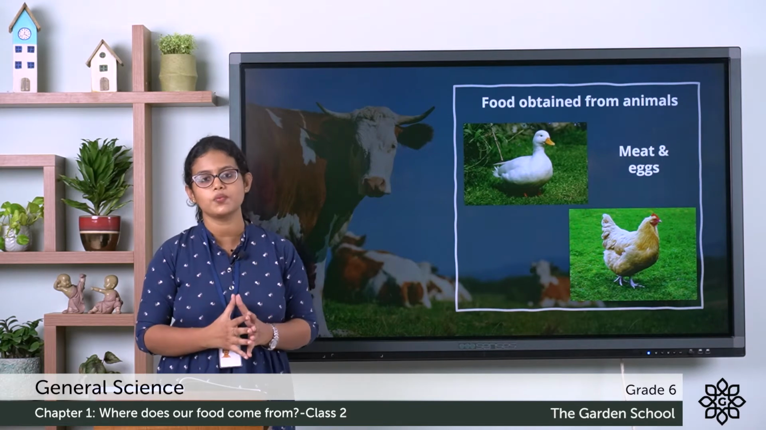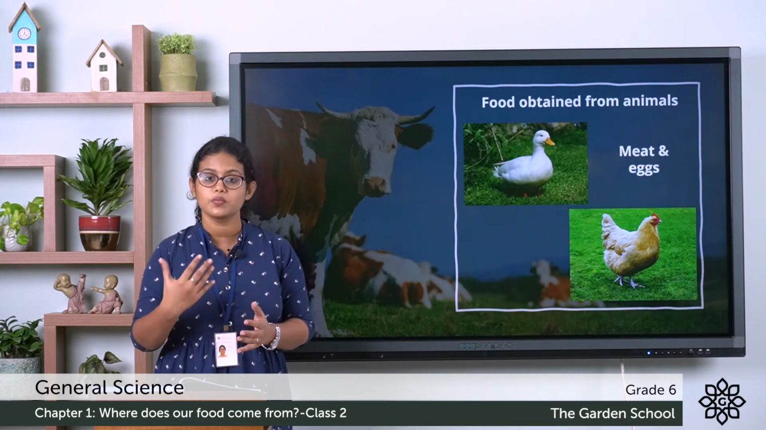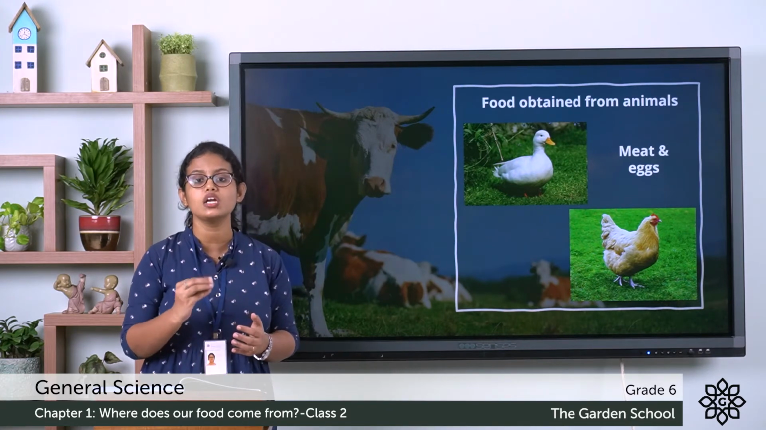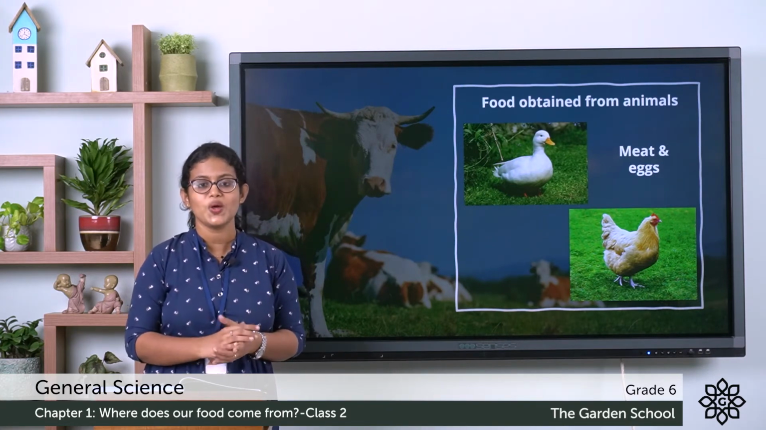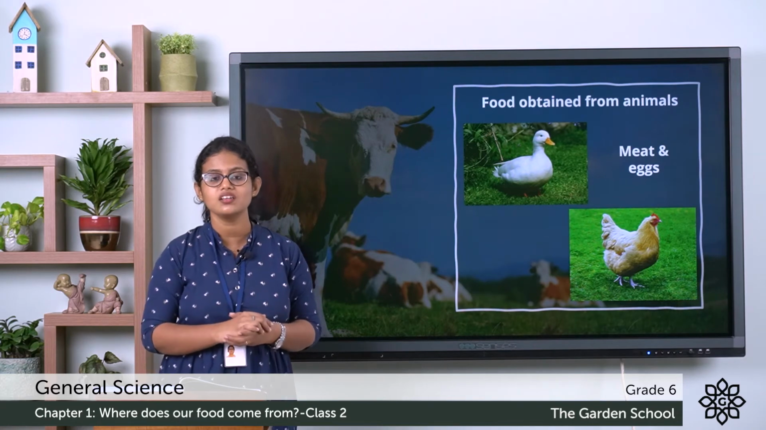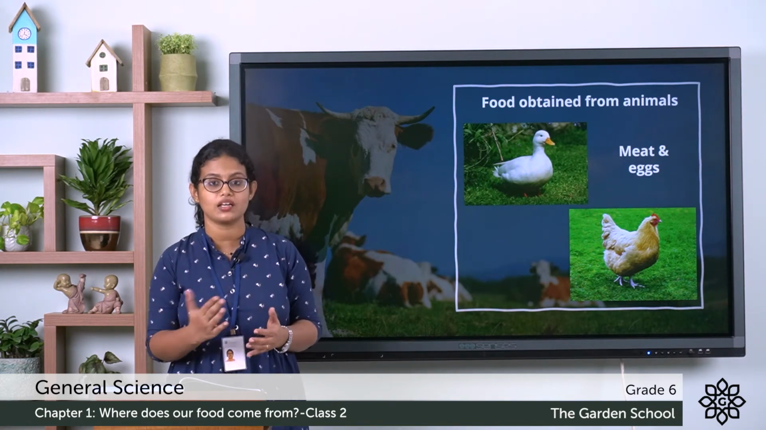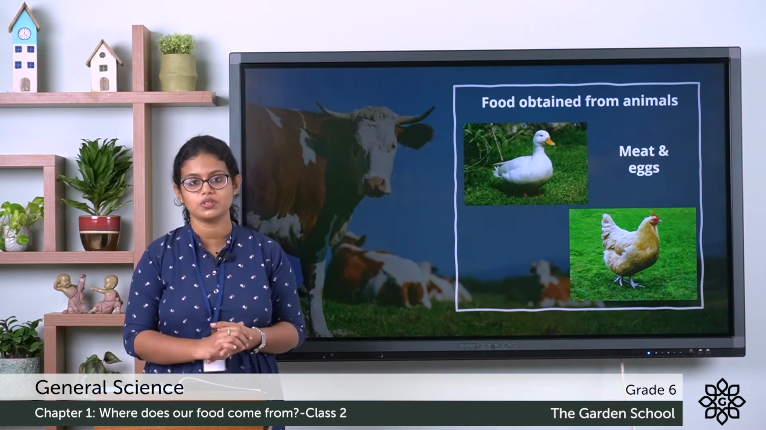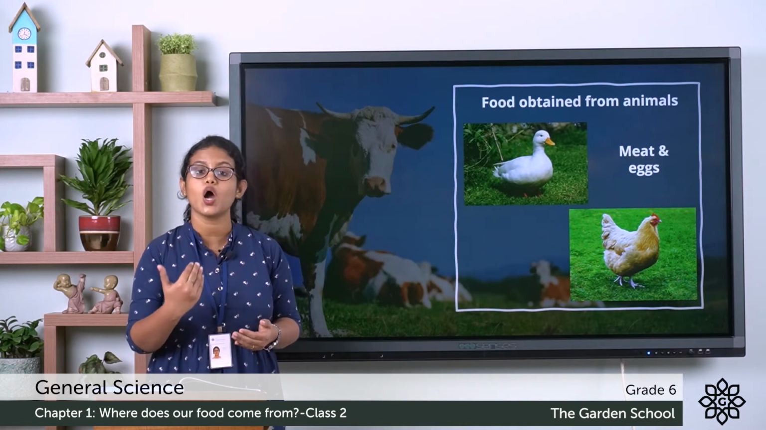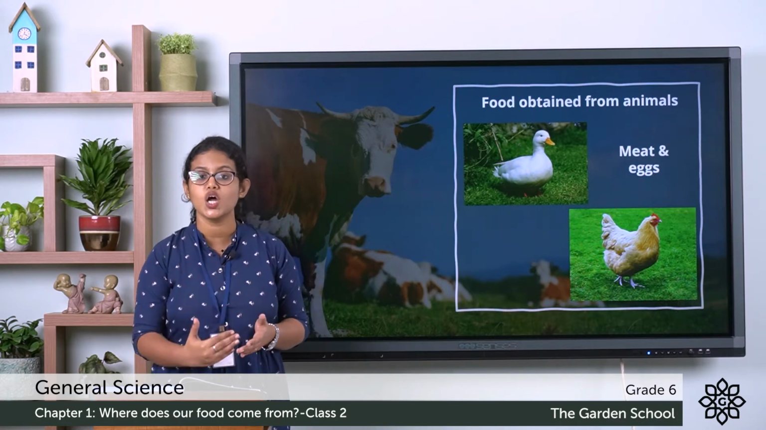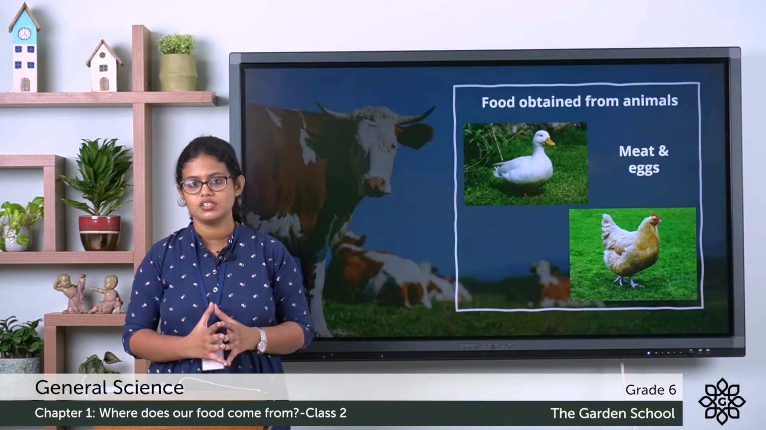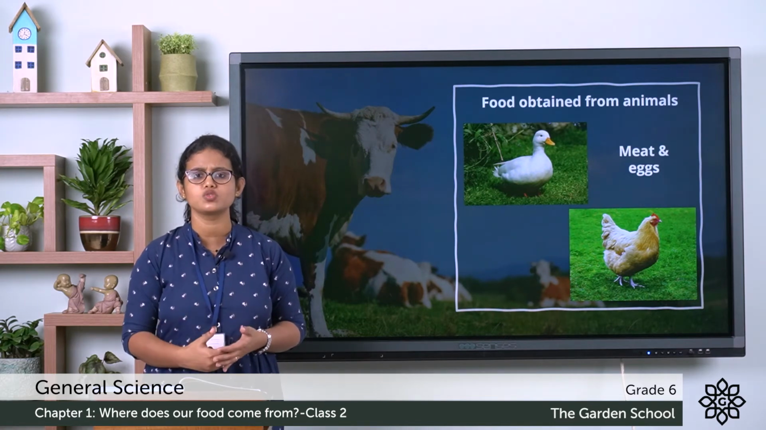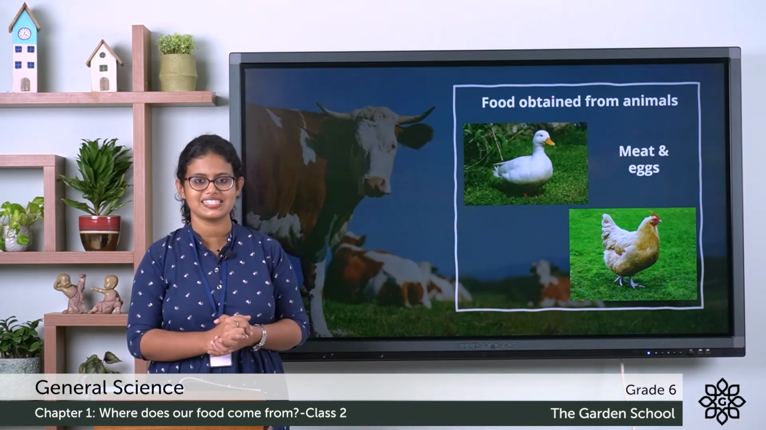All the animal products are rich in proteins and fats, but these animal products do not contain fiber. In the last class, we learnt that the food that we obtain from plants contains fiber. They are rich in fiber. But the food that we obtain from animals does not contain fiber. They contain only proteins, fats and a certain amount of vitamins and minerals.